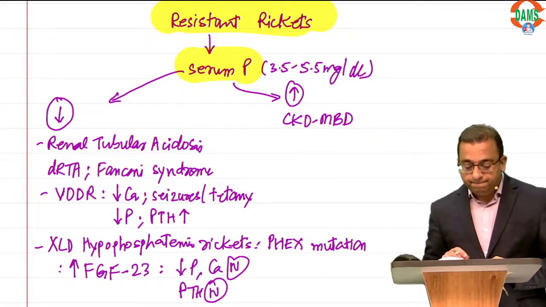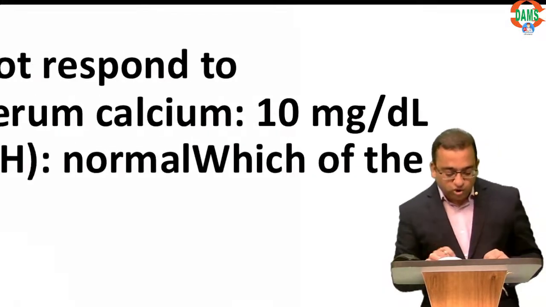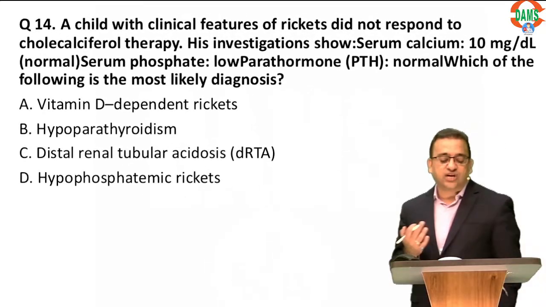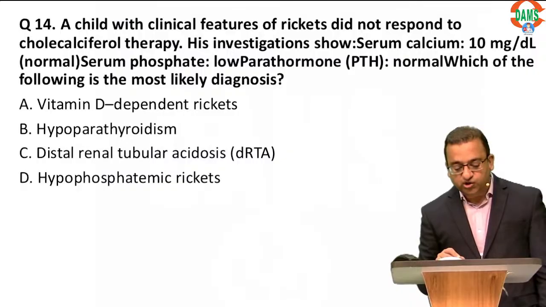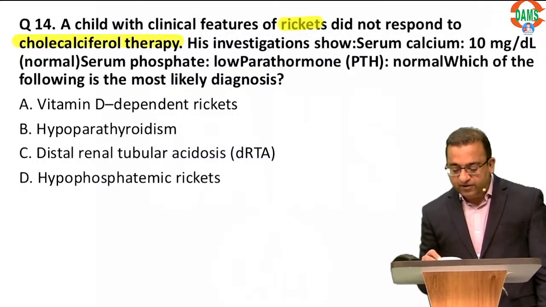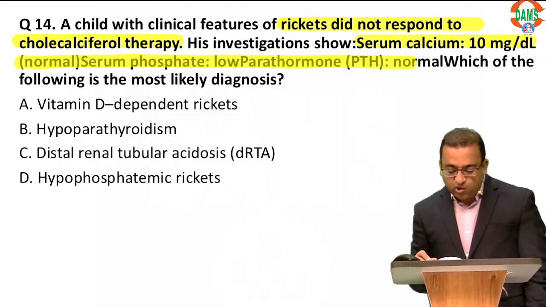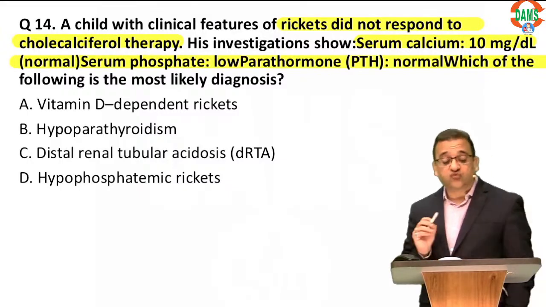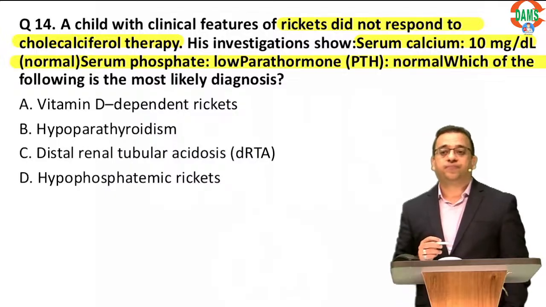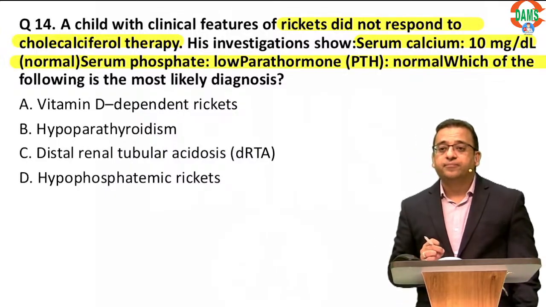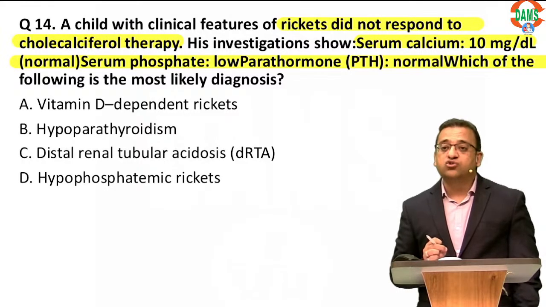Okay, so let's go to question number 14 first. Here is a child who did not respond to the conventional cholecalciferol therapy for rickets. His calcium is normal, his phosphorus is low, PTH is normal. What is your diagnosis? Question 14.